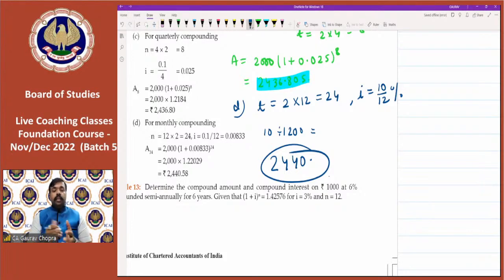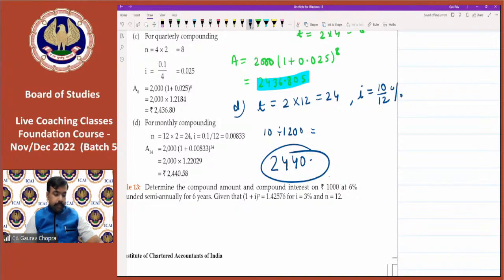If we are talking about quarterly compounding, that means how many quarters are there in 1 year. In 1 year, there are 4 quarters. And if the time period is 2 years, then in 2 years, how many quarters will be there? 4 plus 4, that is 8 quarters. Or you can calculate as 4 into 2, that is 8 quarters. So in order to calculate for more number of years, of course, you have to multiply. That is why we are multiplying for the time. Okay.